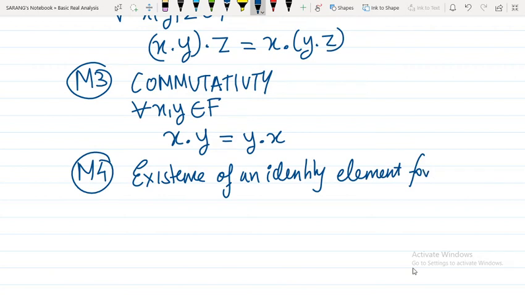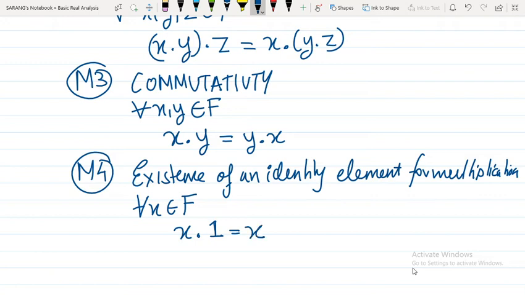for multiplication. The identity element for addition was 0, but with multiplication it is different. For every x belonging to F, if you multiply it with 1, you get the same element back.